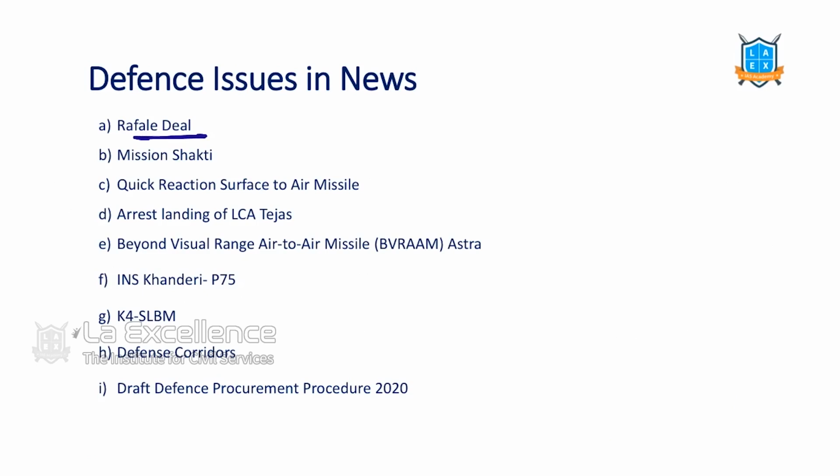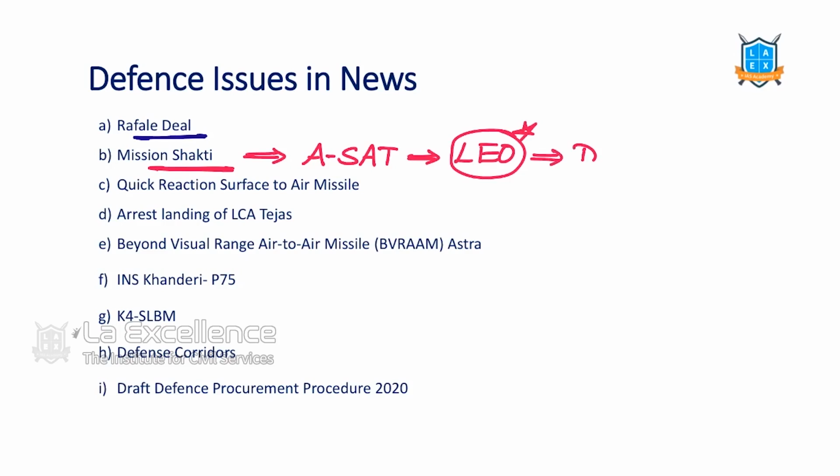This year we are going to get some Rafale fighter aircraft to India. Then Mission Shakti. Under Mission Shakti, what did we do? We launched an ASAT missile, an anti-satellite missile. We blasted a satellite in which orbit? Low Earth orbit. So this was in news, DRDO did it last year, and we displayed it in our Republic Day parade. So that's why this is very much important.